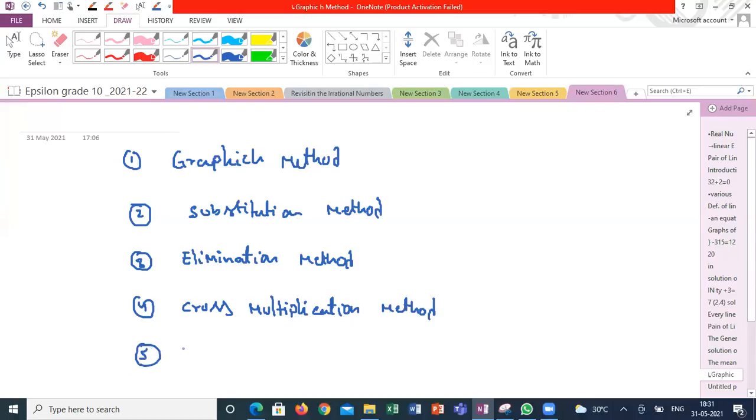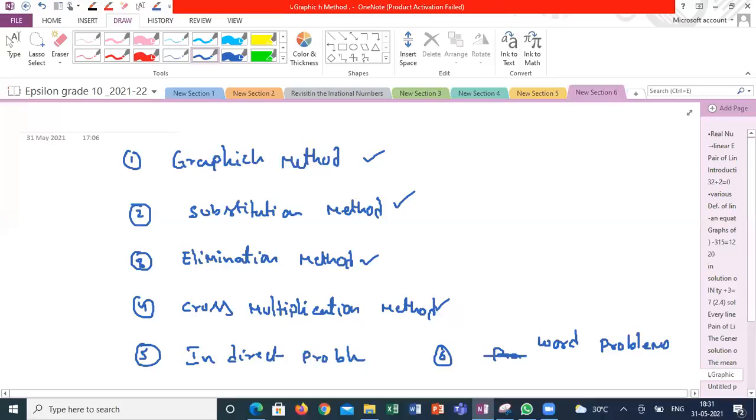Each method has one exercise in our textbook. The fifth one is indirect problems. The sixth one is practical problems, the word problems they are asking. Clear, guys, what I'm saying?